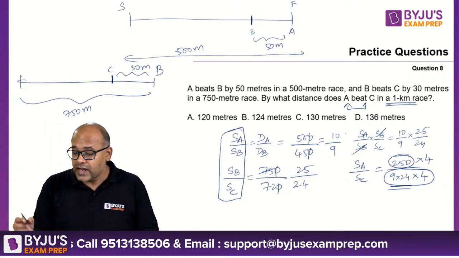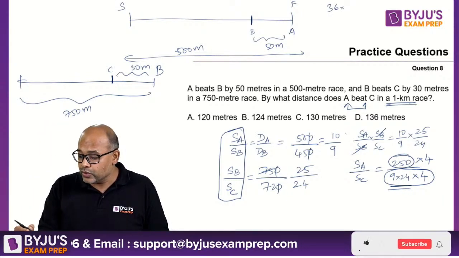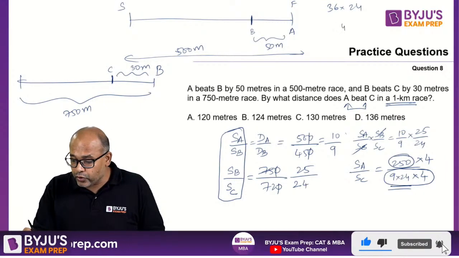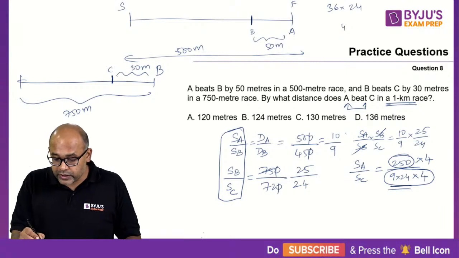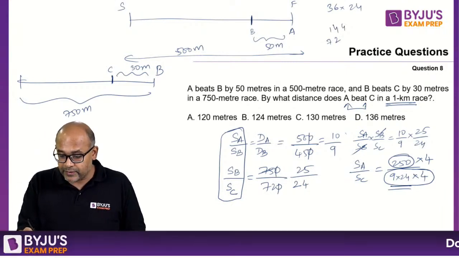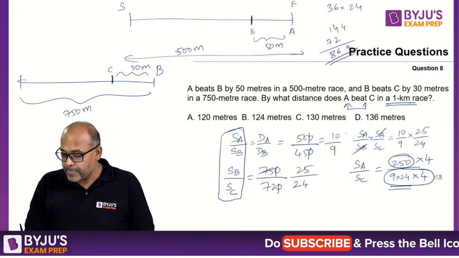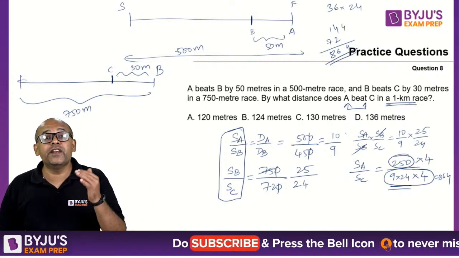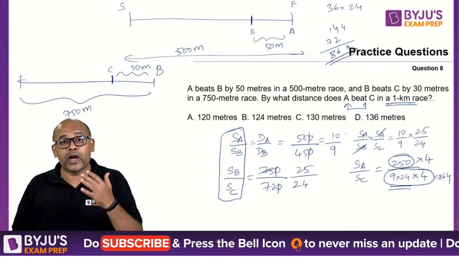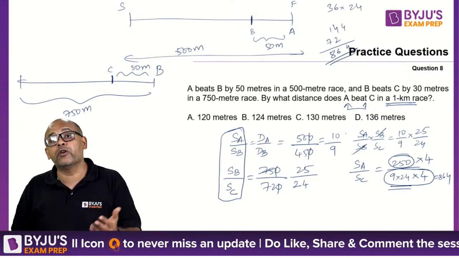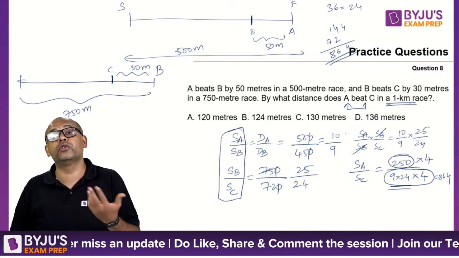What is this distance? 9 4s are 36 into 24. So 36 into 24 will be 864 meters. So when A finishes 1000 meters, I converted the numerator into 1000, which means to keep the ratio same, I have to multiply my denominator also into 4.